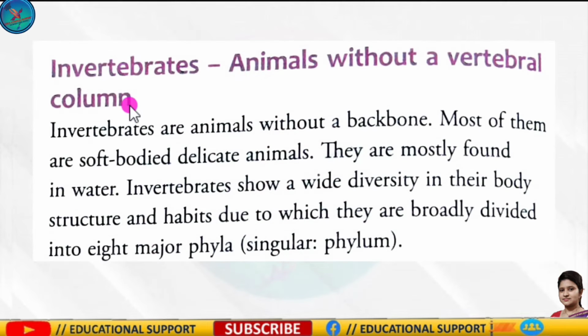So next is invertebrates, animals without a vertebral column. Invertebrates are animals without a backbone. Most of them are soft-bodied, delicate animals. They are mostly found in what? Water. Yes. Invertebrates show a wide diversity in their body structure and habitats, due to which they are broadly divided into 8 major phyla. So what are the 8 major phyla? We discuss it.